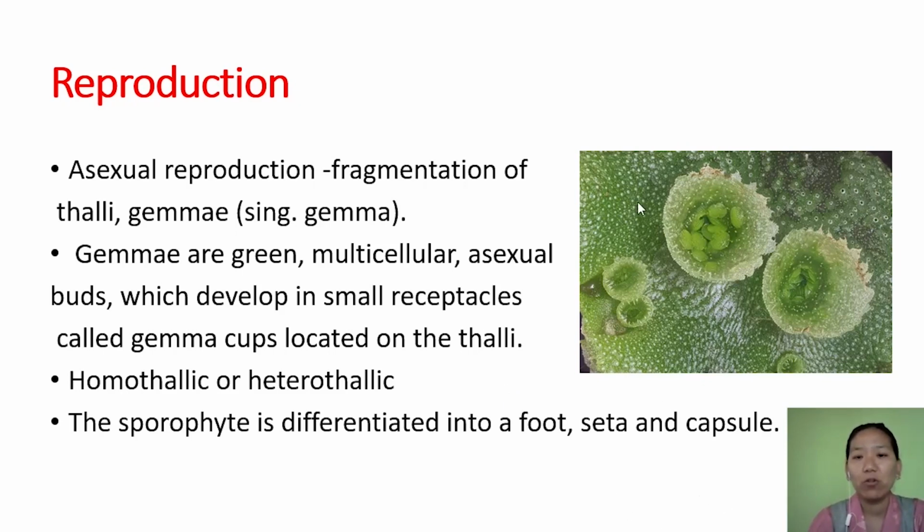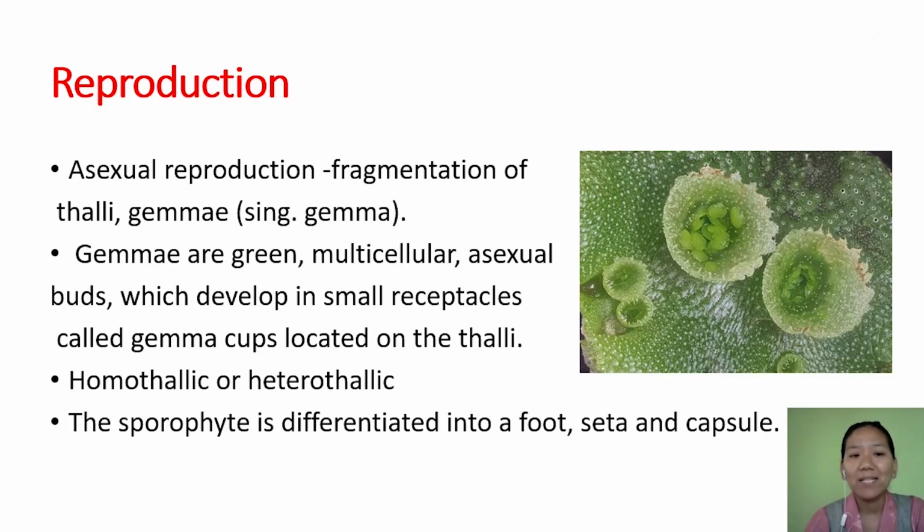Here you can see an example of Marchantia, and this is a gemma cup, a receptacle in which gemmae are present. These gemmae are green multicellular asexual buds, and when they get detached from the parent body, they grow into an individual new thallus.